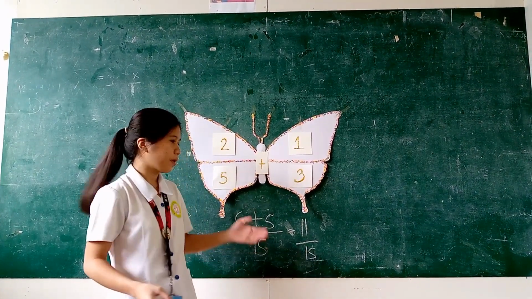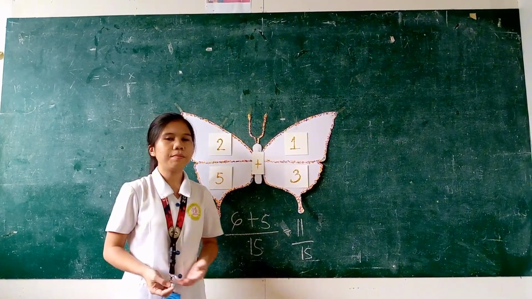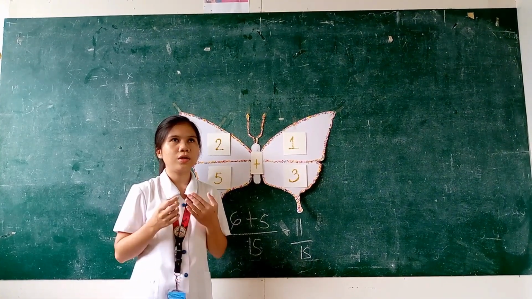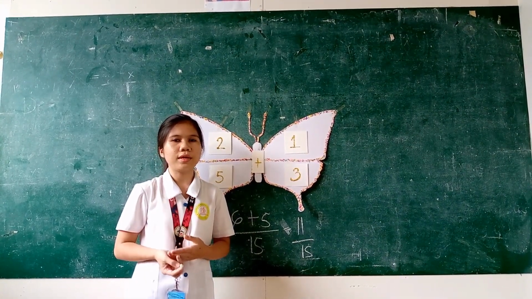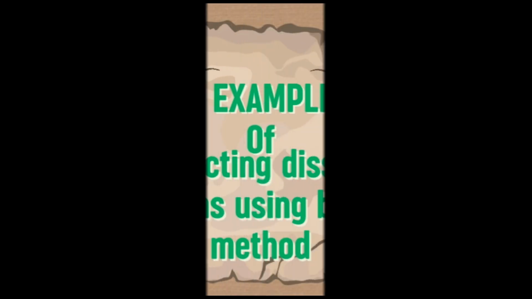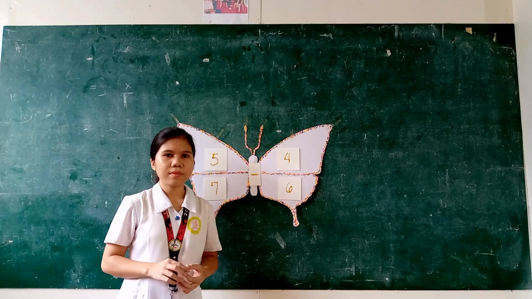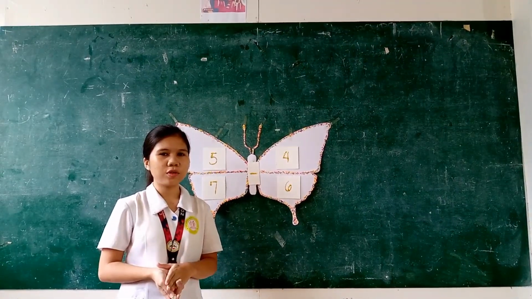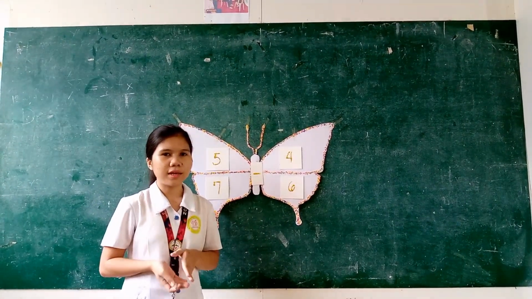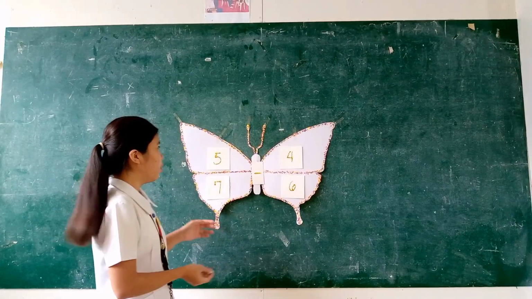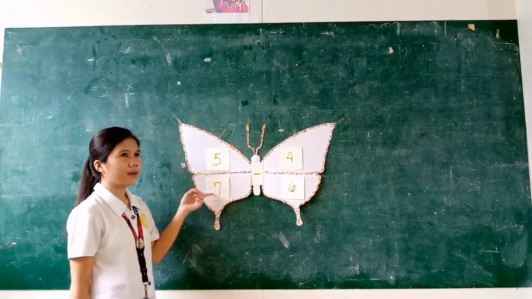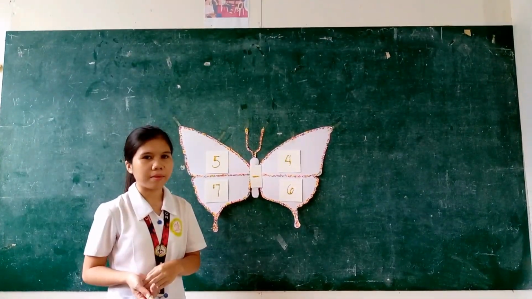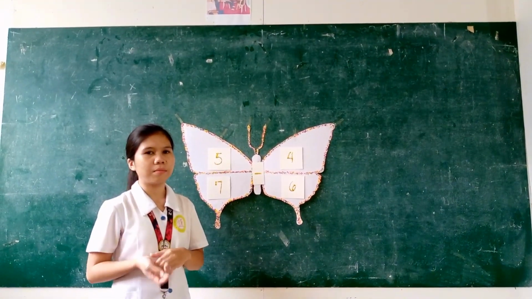As you can see, this process is a much simpler one than the long process that our teacher used to teach us when we were in elementary. Okay, so now that we are done with adding the similar fractions, we will proceed to subtracting the similar fractions. We have here 5 over 7 minus 4 over 6. The process is just the same. It's just the operation that makes it different.